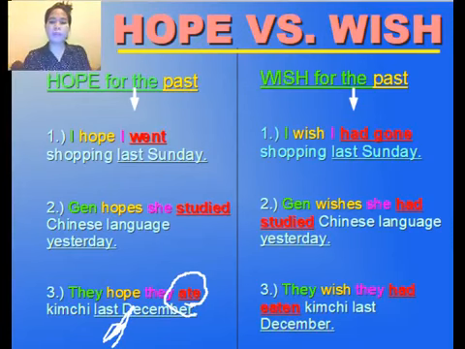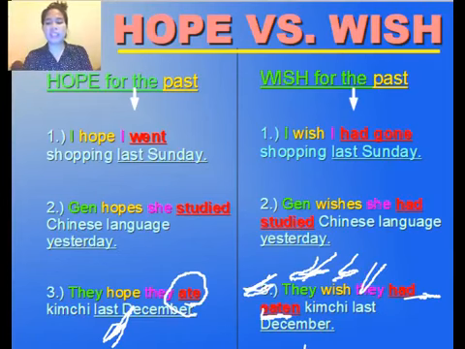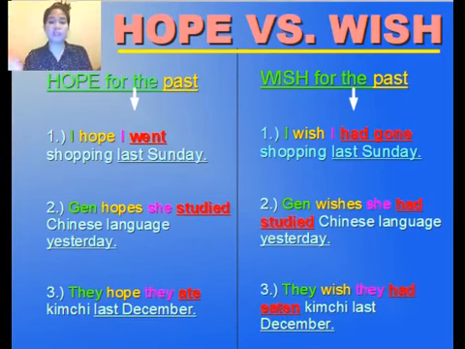Wish for the past. So I wish I had gone shopping last Sunday. I'm sorry, let's move on to number 3. They wish they had eaten kimchi last December. So I'm using had eaten there. They wish they had eaten kimchi last December. So they wish, and wish, of course, in the original spelling of the word because of the word they, and that's in the plural form. They, and then next is had eaten. That's the past perfect formula for this one.